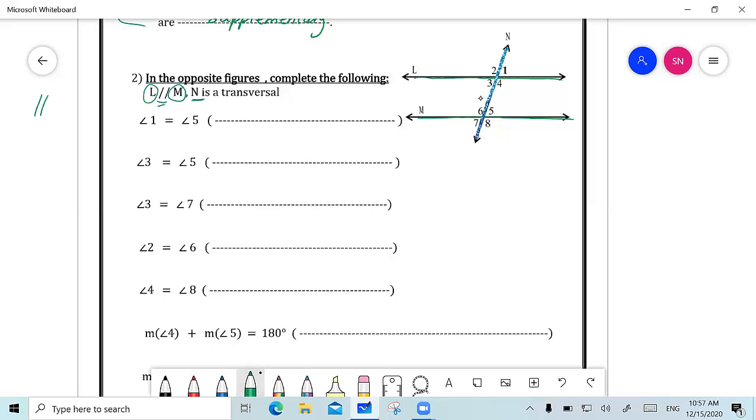Now I want to figure out what is the relation between those angles. Why is angle 1 equal to angle 5? Can anyone tell me why is angle 1 equal to angle 5? Adam Muhammad? Because they are corresponding angles. Exactly, they are corresponding angles. Mute yourself, please. Now, why did I say that they are corresponding angles? I have one of them exterior, one of them interior, and both of them are on the same side of the transversal. So they are corresponding angles.